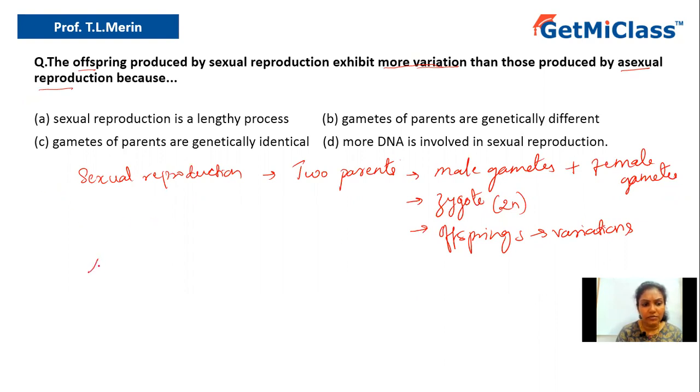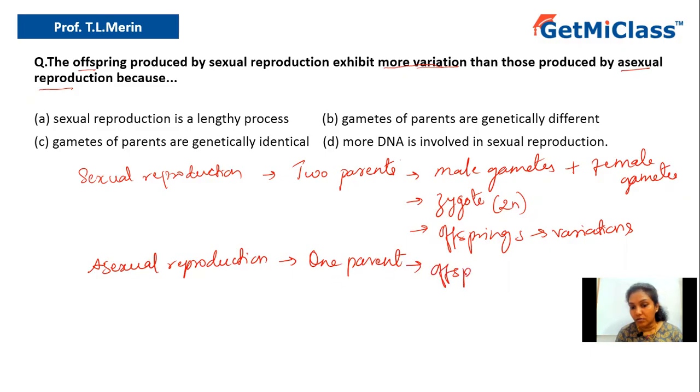Now, what about asexual reproduction? In case of asexual reproduction, there is only one parent involved. Hence the offspring produced by a single parent will be genetically identical to the parent itself, as well as genetically identical to the other offspring.